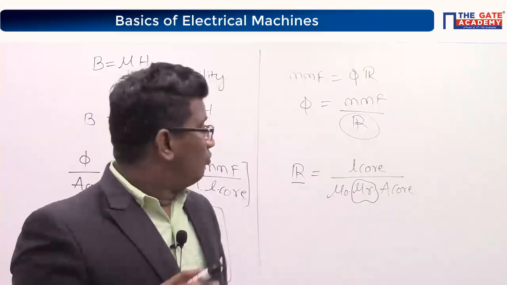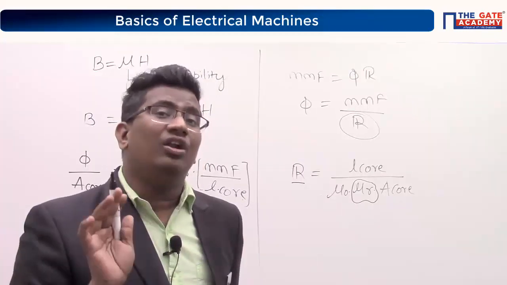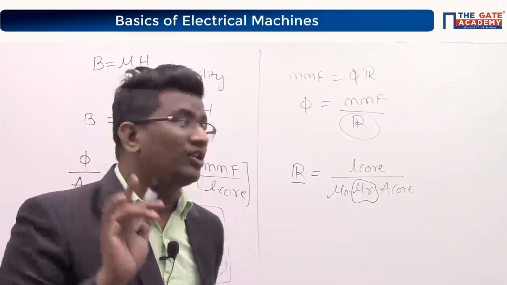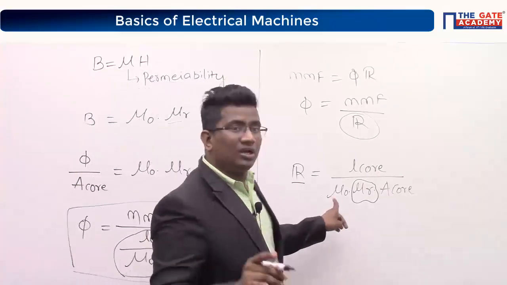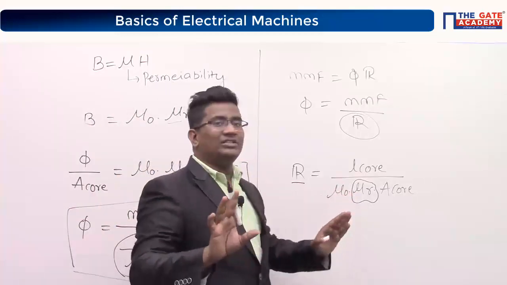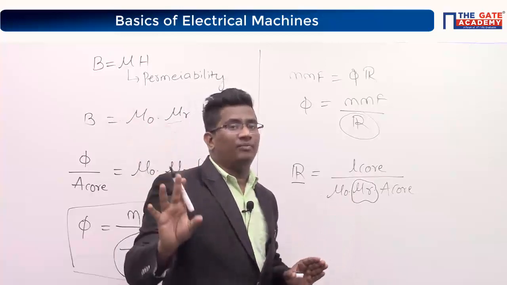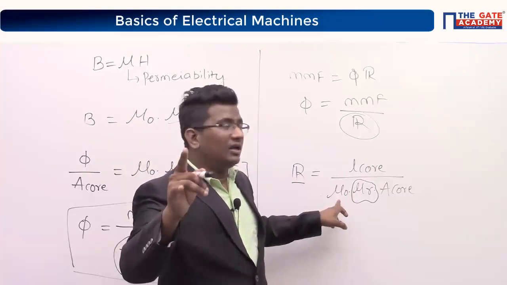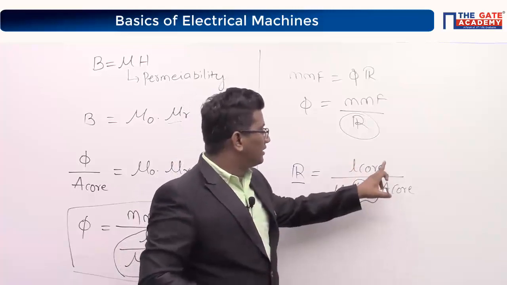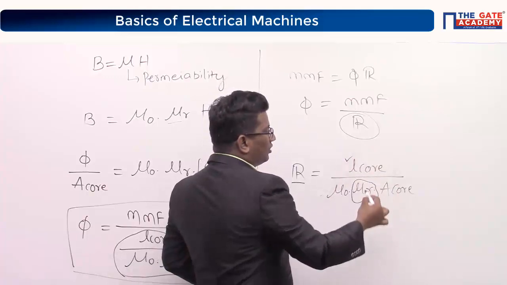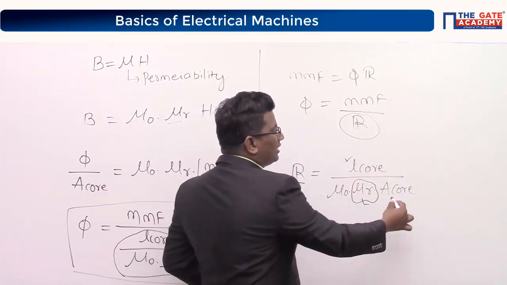Yes, constant. Once the design is going to be performed, mu naught is always constant, then three possibilities are there: length of the core, relative permeability, area of the core.